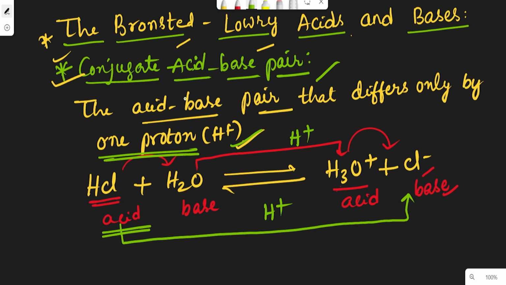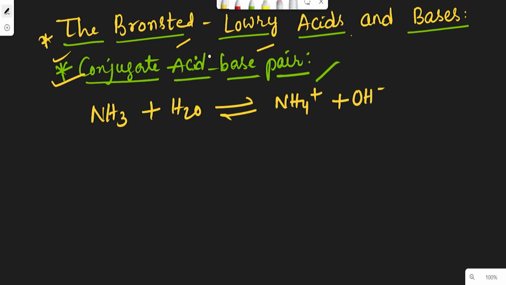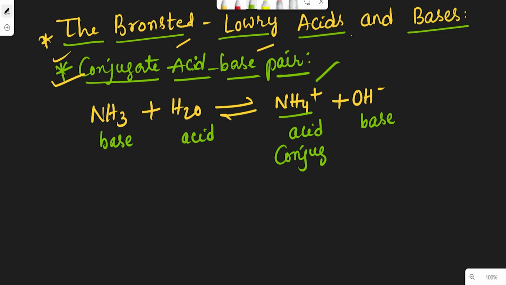Now let us see one more example. In the first example, take NH3 and H2O, NH4 plus and OH minus. As already discussed, NH3 is a base and H2O is an acid. Here NH4 plus is called the conjugate acid, whereas OH minus is called the conjugate base.